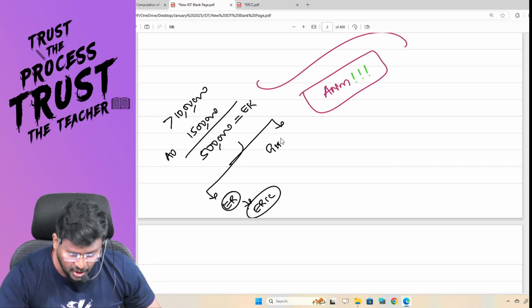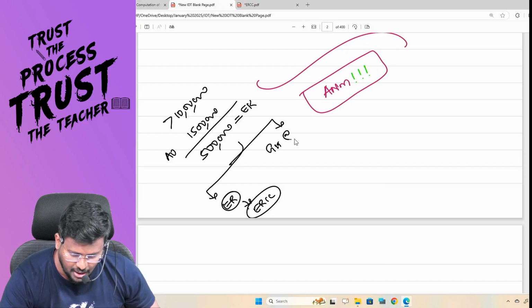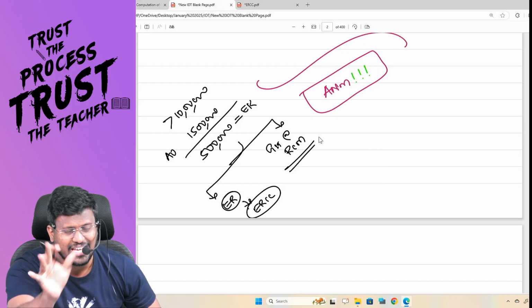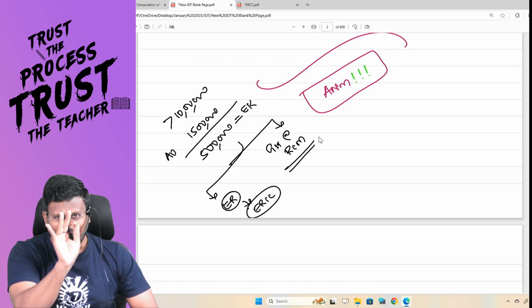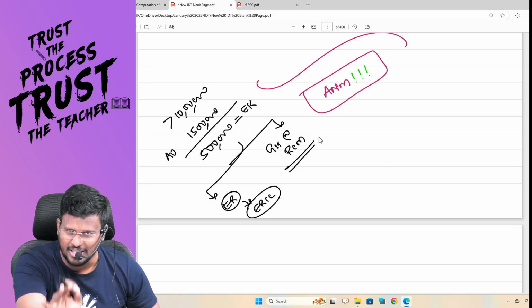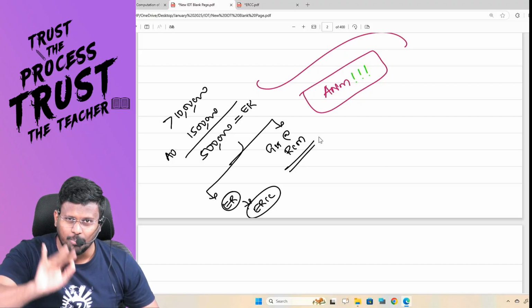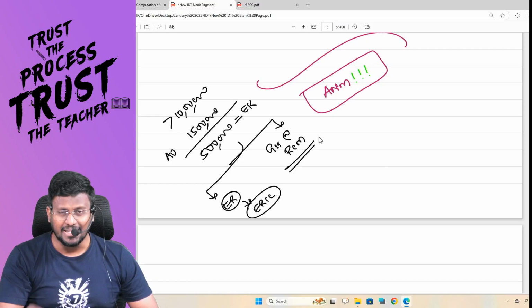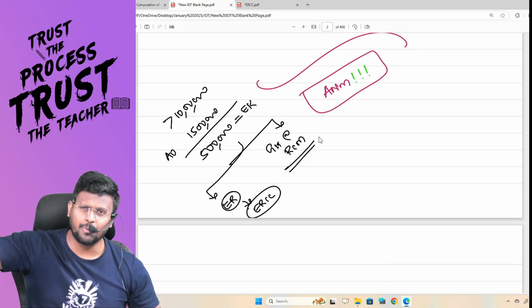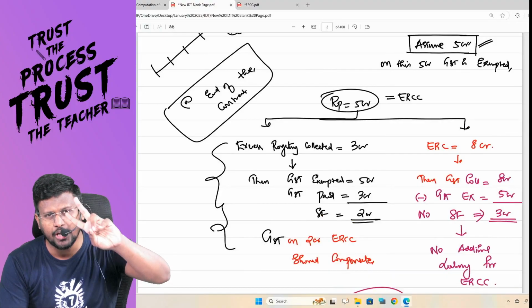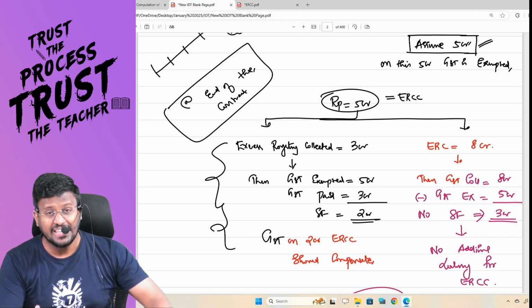That GST, you yourself have to pay at RCM. That you don't give to the ERCC. So that excess royalty is handed over to the ERCC, and GST on the excess royalty has to be paid by that mining leaseholder to the government. So now, at the end of the period, there are only 2 circumstances that arise.